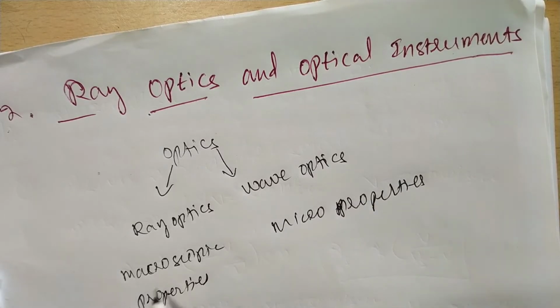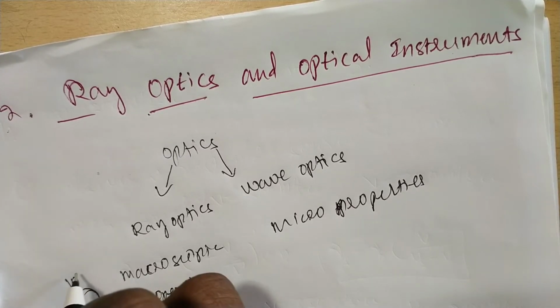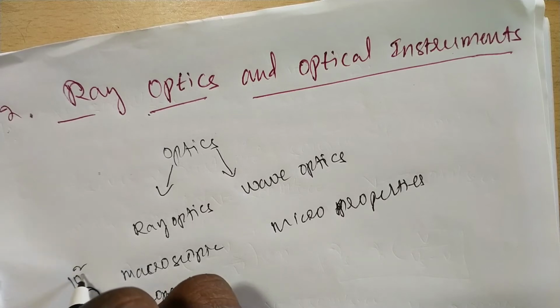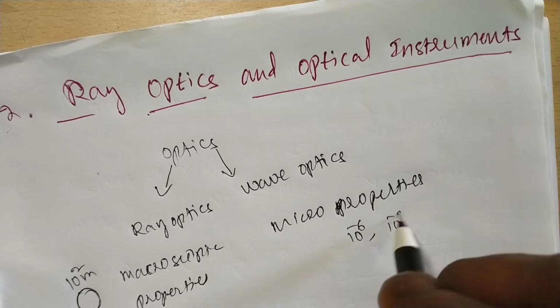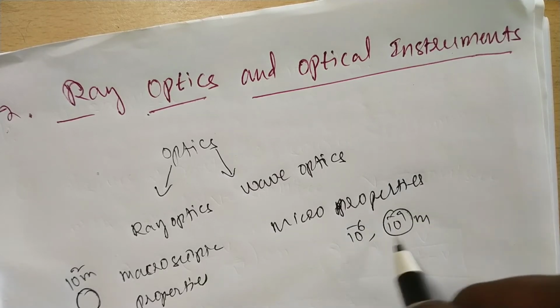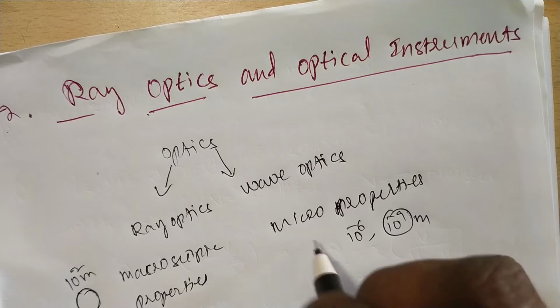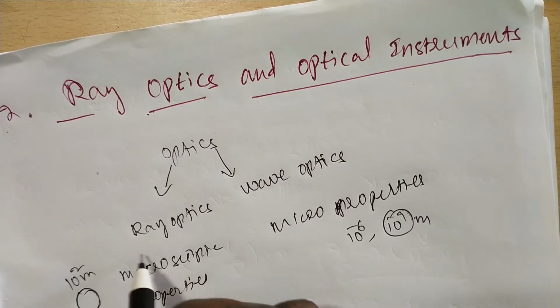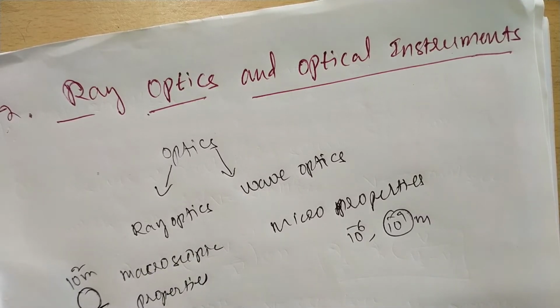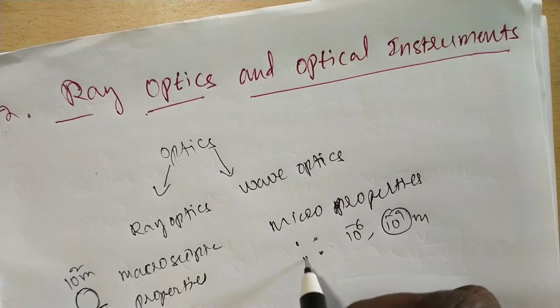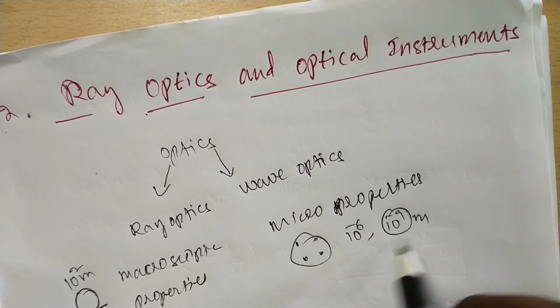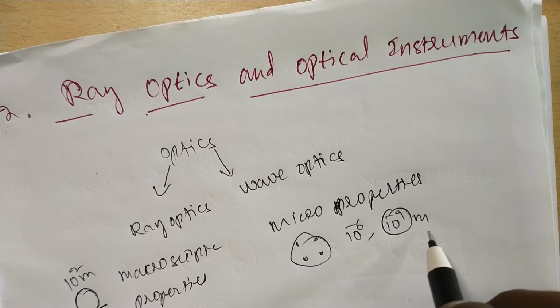Micro means very small size, like 10 to the power of minus 6 or 10 to the power of minus 9 meters, and macro means big size material. Ray optics explains the properties of big size material, while wave optics deals with nanoparticles, very small size particles.